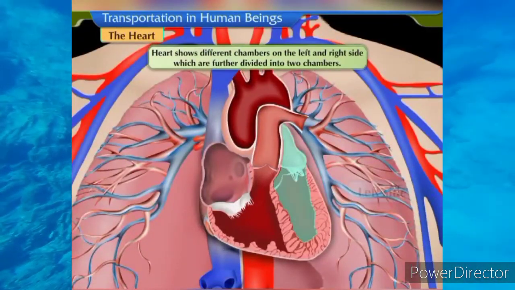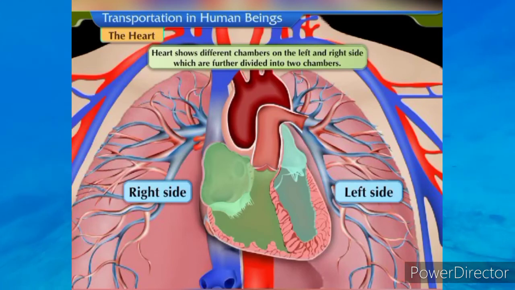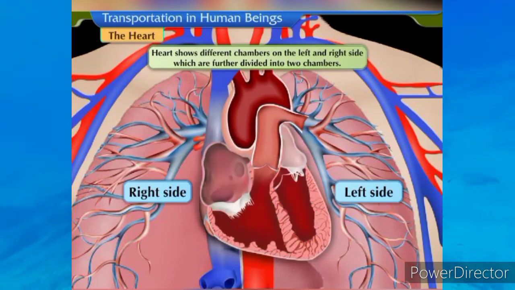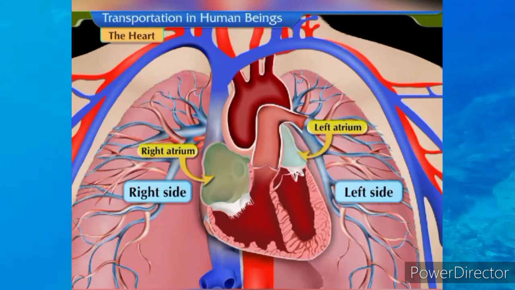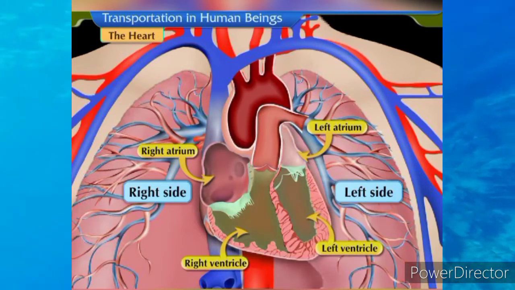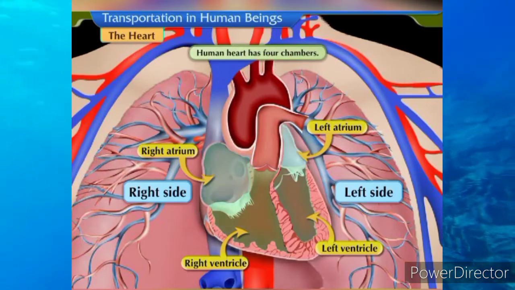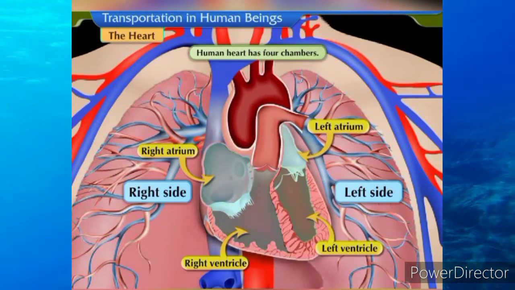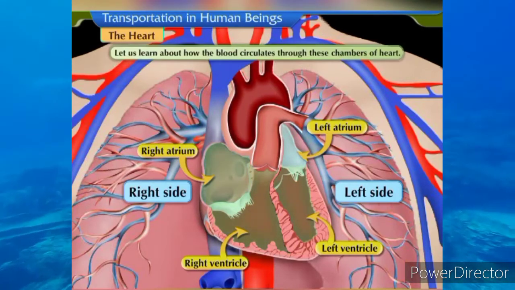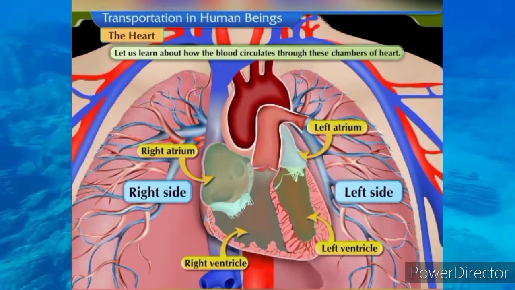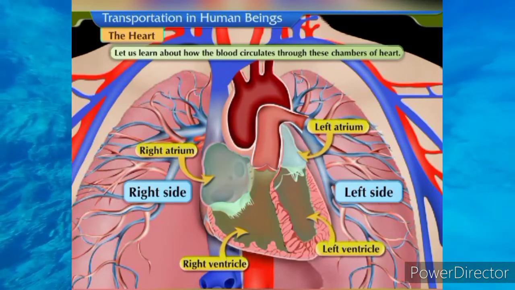The heart shows different chambers on the left and right side, which are further divided into two chambers. The upper chamber is called the atrium and the lower is called the ventricle. Hence, the human heart has four chambers: left atrium and left ventricle, right atrium and right ventricle. Let us learn about how the blood circulates through these chambers of the heart.